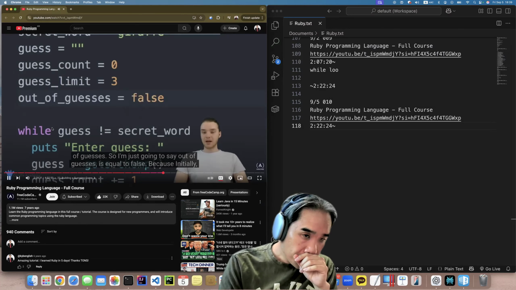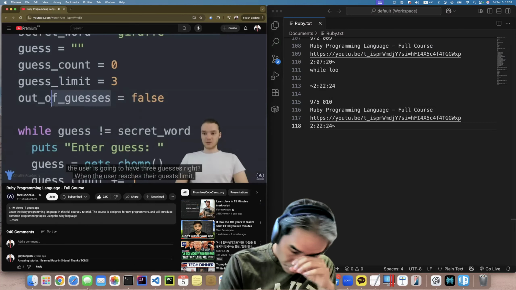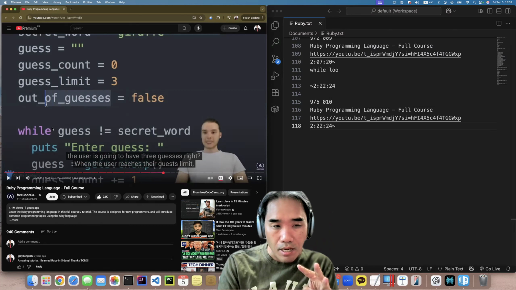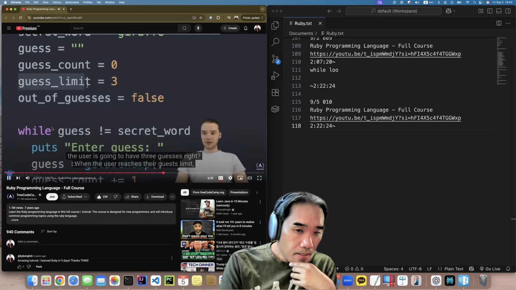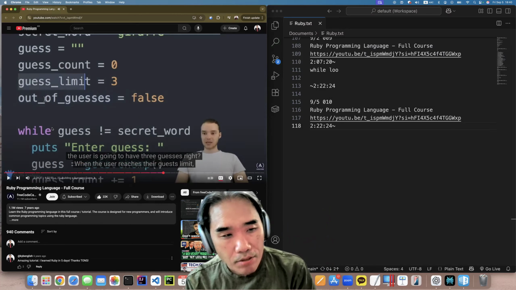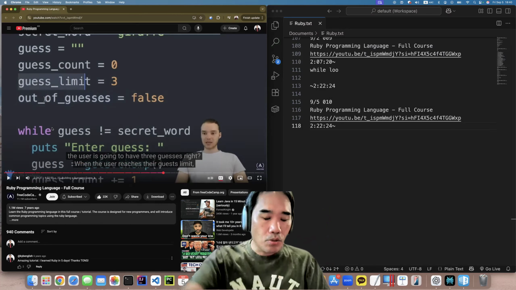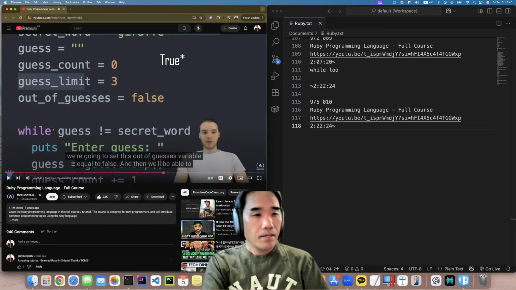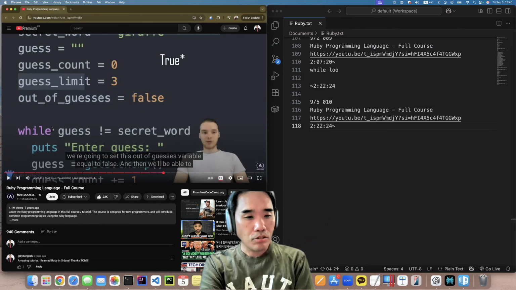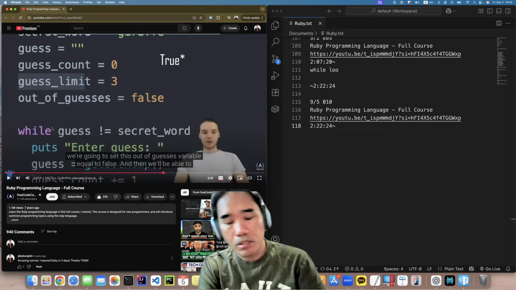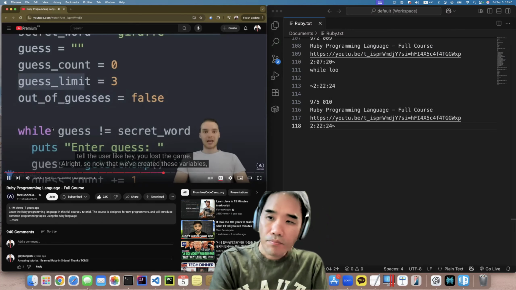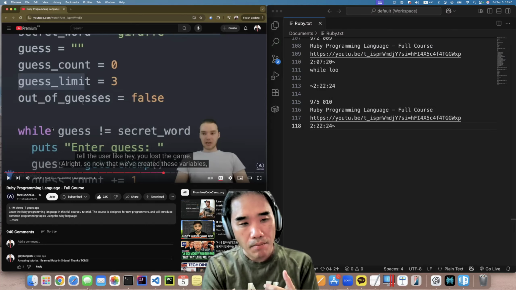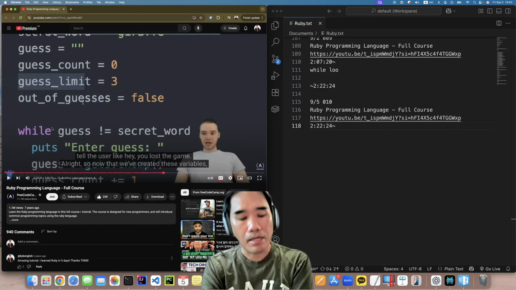Because initially the user is going to have three guesses, right? When the user reaches the guess limit, we're going to set this out of guesses variable to true, and then we'll be able to tell the user, hey, you've lost the game.